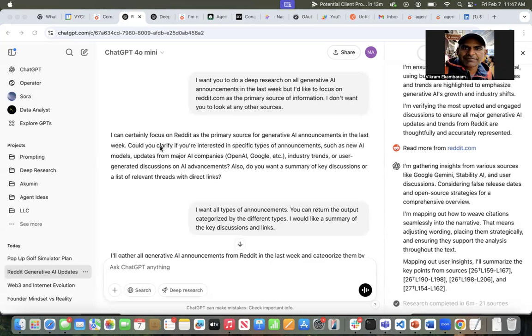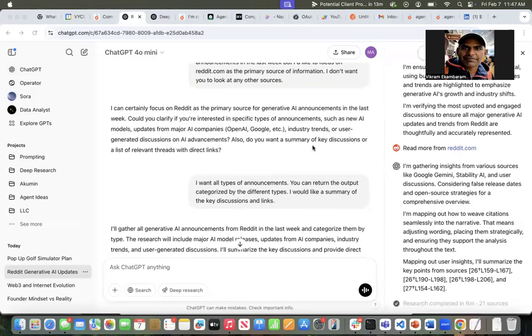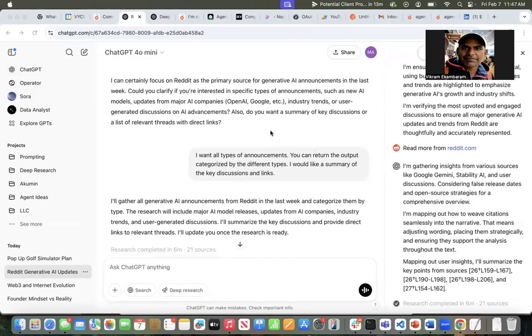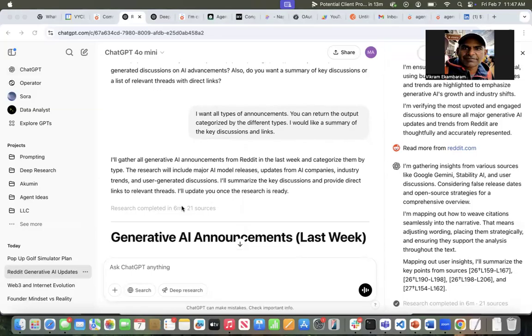But it does ask me if I'm looking at specific types of announcements, and do I want a summary or discussions, threads, links, all that stuff? All the good follow-up questions it asks. I said I want all types of announcements, but just categorize them by the different types, and I want links. And so it goes and does it, spends about 6 minutes and looks at 21 sources.